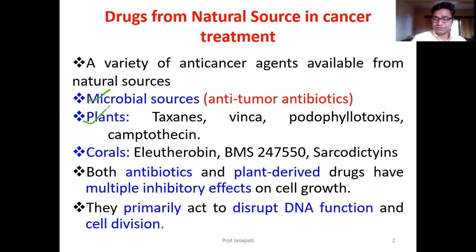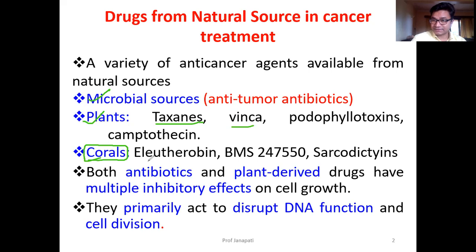Nowadays, some importance is given to the drugs which are obtained from corals. From the plants: taxanes, Taxol, paclitaxel, those drugs, vinca alkaloids, vincristine, vinblastine, podophyllotoxin, camptothecins. These are some of the drugs which are approved and marketed in the treatment of cancer.